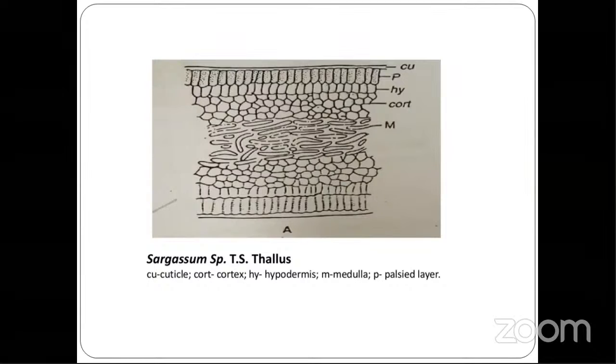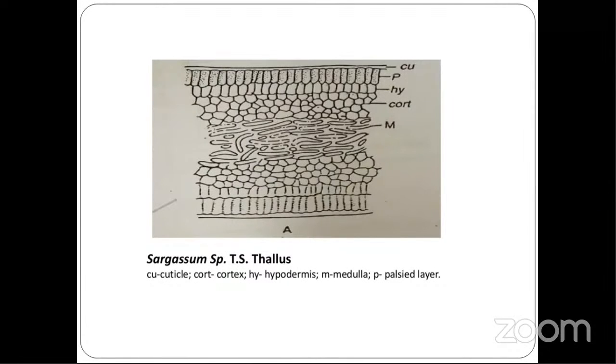Now the transverse section shows outer epidermis, inner medulla, and middle cortex. The epidermis consists of compactly arranged parenchymatous cells. The epidermal cells contain chromatophores and reserve food. You can see this pellucid layer which is below the cuticle. They are meristematic in nature, so the epidermis is also known as meristoderm. The epidermis is also called as meristoderm.